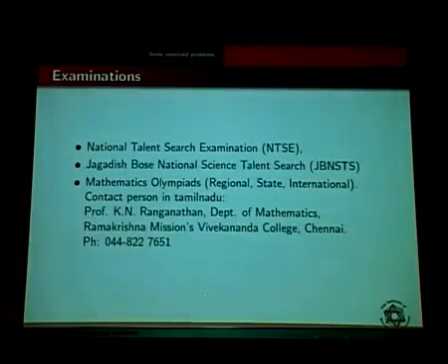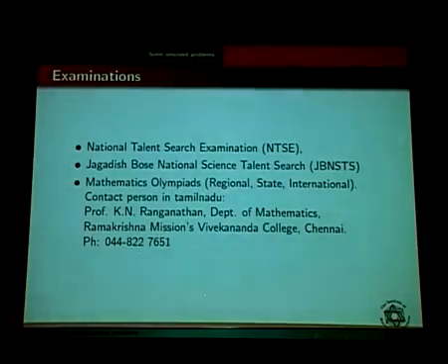Okay. So in the last few minutes I would like to tell you about some examinations in the country. The National Talent Search Examination, called the NTSE, and the Jagdish Bose National Science Talent Search, JBNSTS, and then the Mathematics Olympiads. For the Mathematics Olympiads I searched, and there is a contact person also, so you can contact Ranganathan, Department of Mathematics, Ramakrishna Mission Vivekananda College, Chennai, and he has got a phone number also.